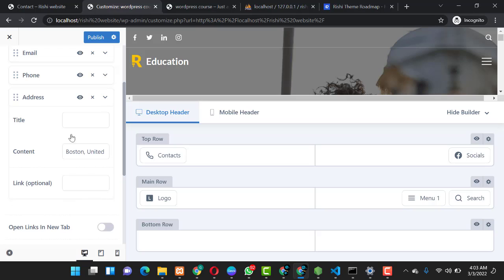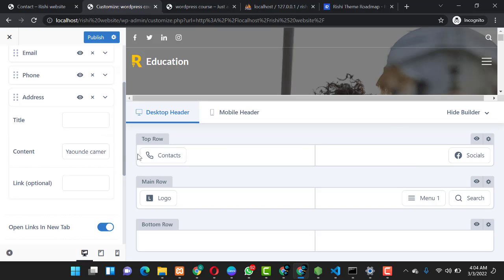You can also go to the address over here. You put your address, you can title it address. You come over here, you can put something like Yaoundé, Cameroon, and you also put a link to how people can get to you. So you can also choose that every link should be opened on a new tab.